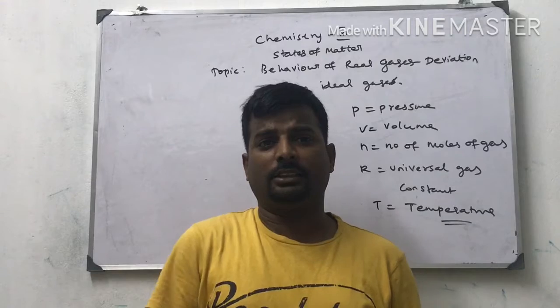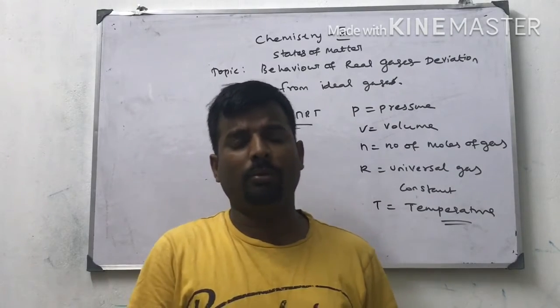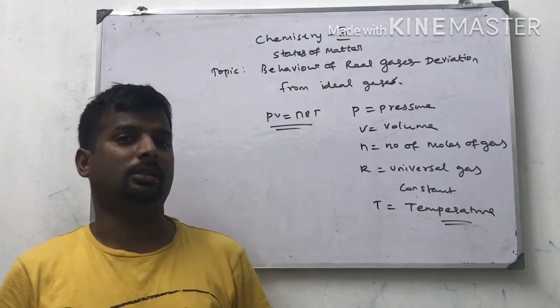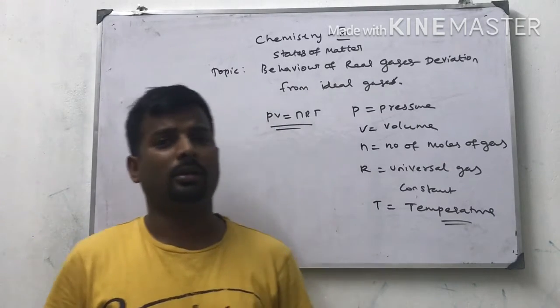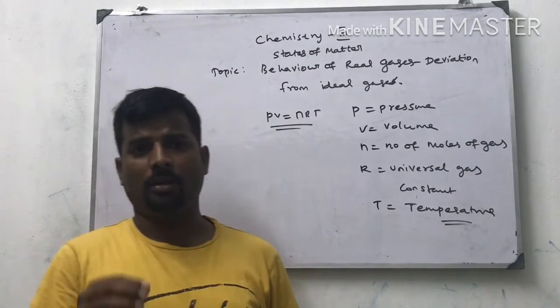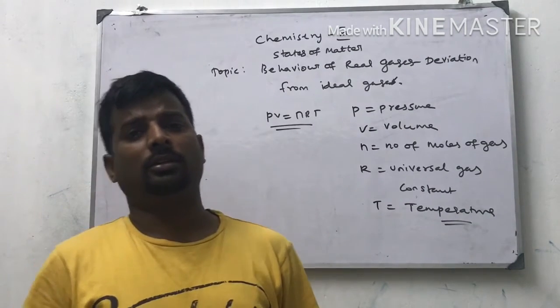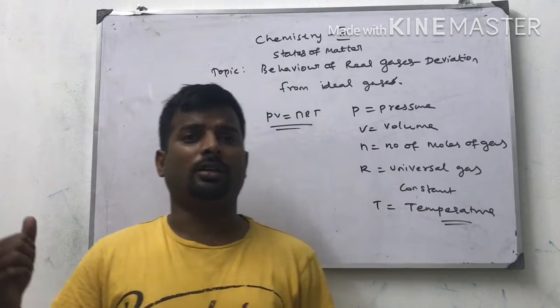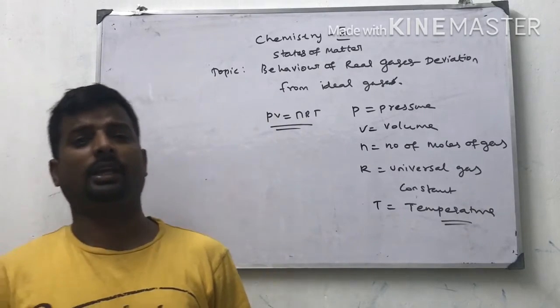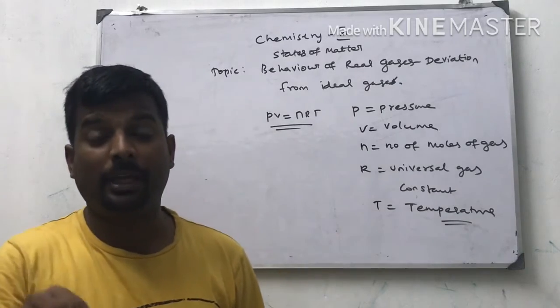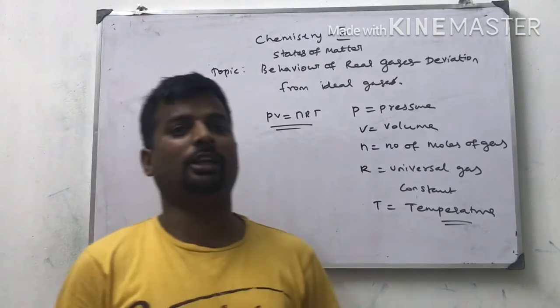The ideal gas equation is a hypothetical equation. What do you mean by hypothetical? Hypothetical means it is just an assumption. There is no theoretical proof in the equation. Practically, there is no ideal gas. In the atmosphere, non-ideal gases are present, that is real gases like nitrogen, oxygen, etc. They behave ideally under certain conditions.